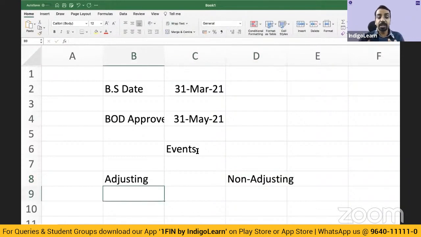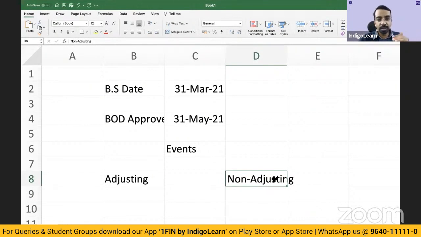And you would have learned sufficient examples. But what happens is, in examination, sometimes you tend to get confused, and most of the students do not write the definition, and they do not tell what is to be done if it is an adjusting event, what is to be done if it is a non-adjusting event, right? So again, when you're writing the paper, define what is a subsequent event, explain adjusting and non-adjusting, and then give your conclusion accordingly, because here you will get mostly a theory question.